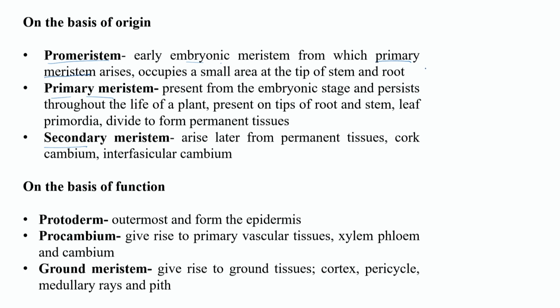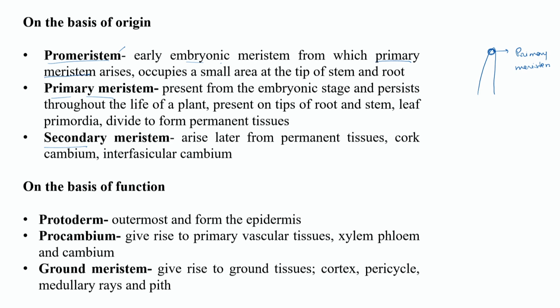Promeristem is also found on the growing tips of the plant, and finally they will give rise to primary meristem.